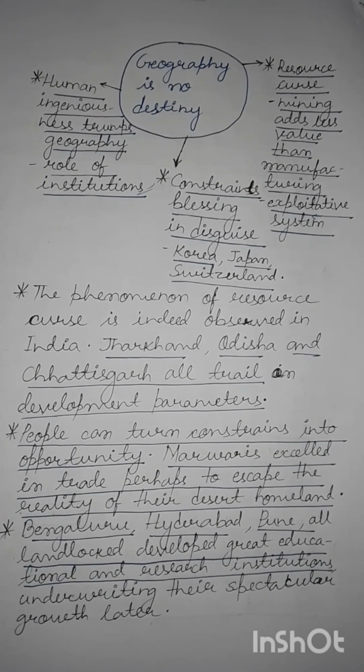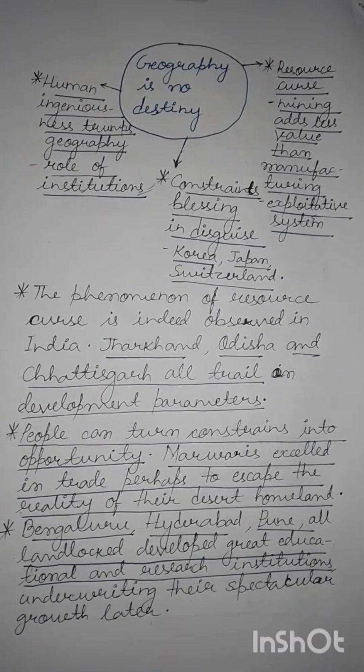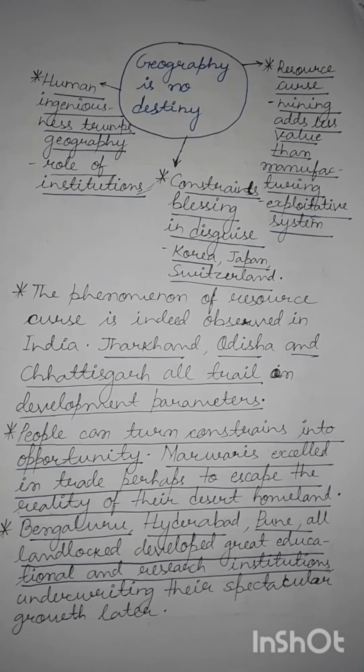Examples are IISc and IIM at Bengaluru, research institutions like CCMB, the Center for Cellular and Molecular Biology, at Hyderabad, as well as Pune University in Pune. These institutions provided the kernel, the seed on which the ultimate economic development of these places was built.